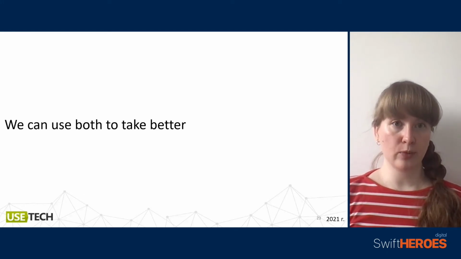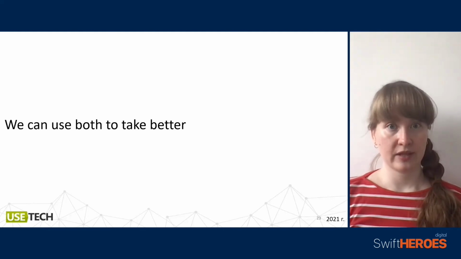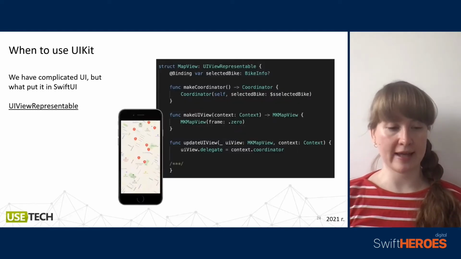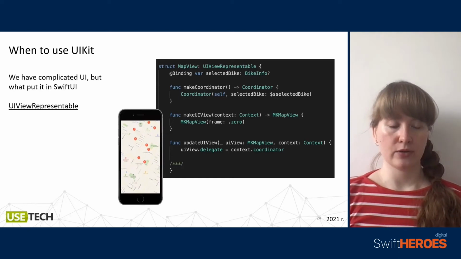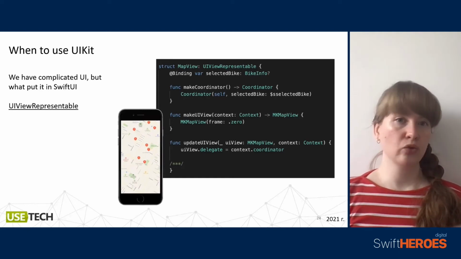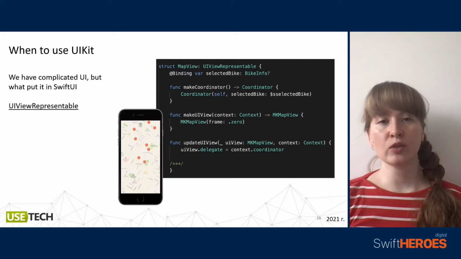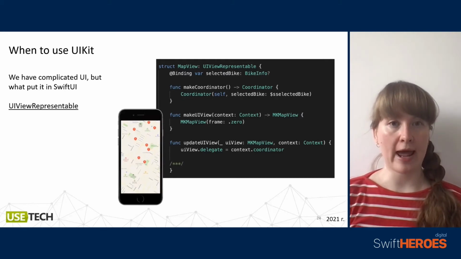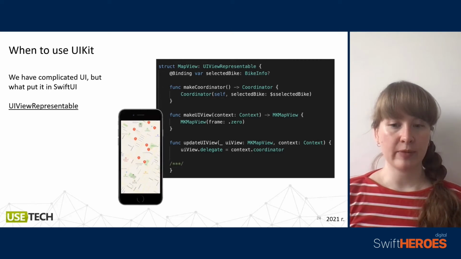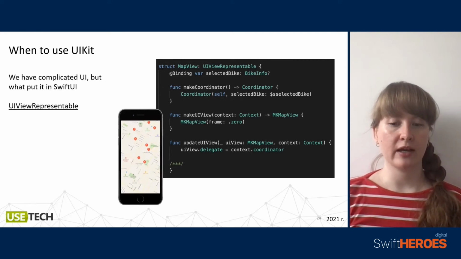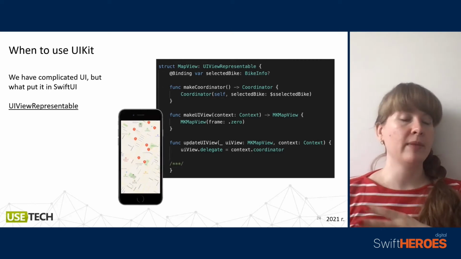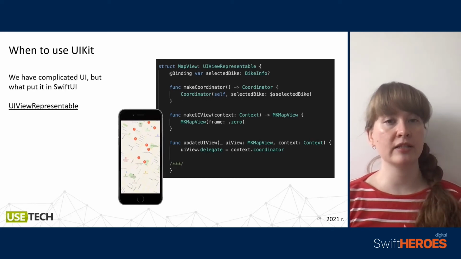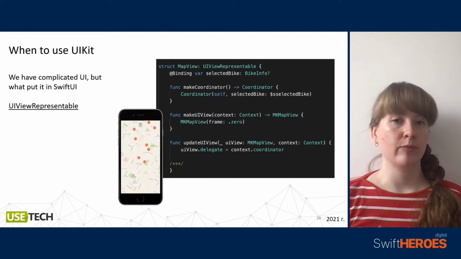So we can use both to take the best of each. Yes, we can use both approaches in one app. For example, we can use UIKit with SwiftUI, while SwiftUI is so good for App Clips. For example, we have a complicated UI. It could be something with animation, or maybe not animation, but some specific third-party library.